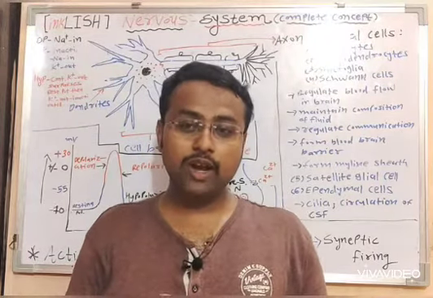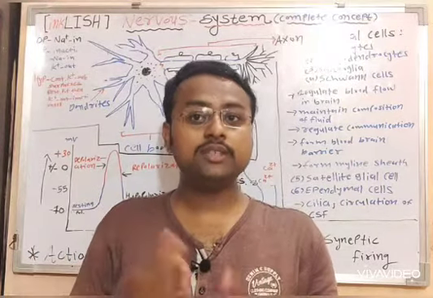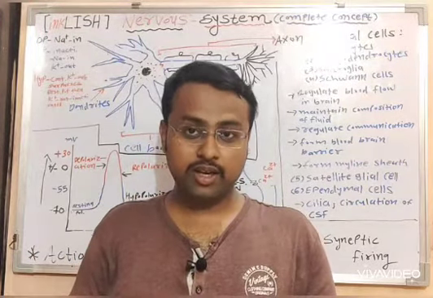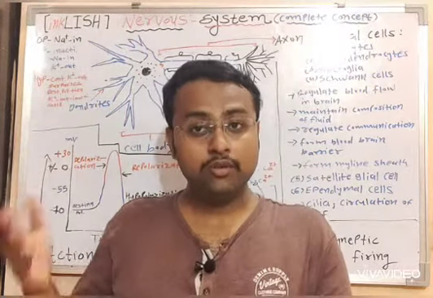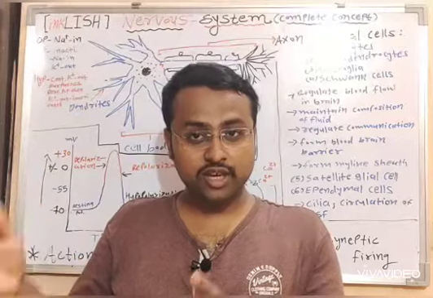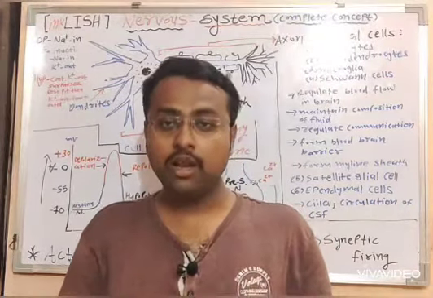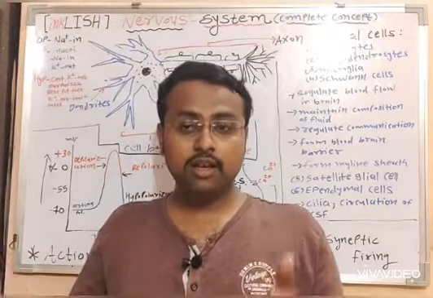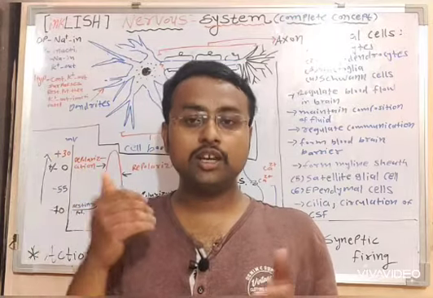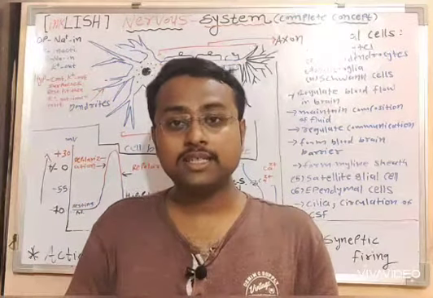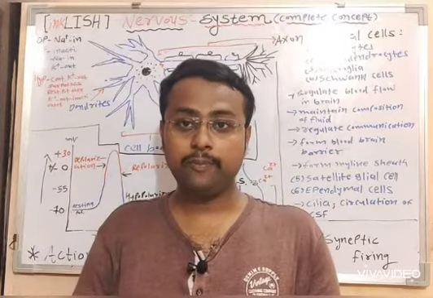The nerve fiber which sends signals toward the central nervous system, present in the peripheral nervous system, detects the signal and sends it to the central nervous system, such as the brain. The nerve fiber which sends the signal towards the brain is called the sensory neuron, sensory nerve fiber.